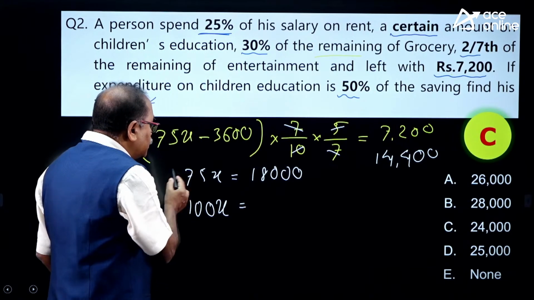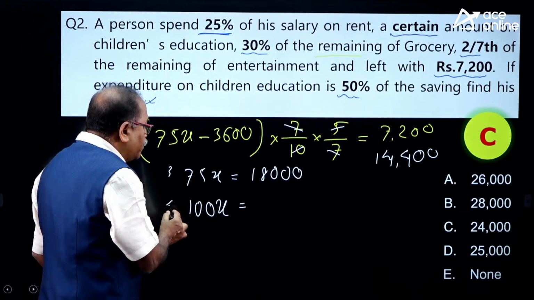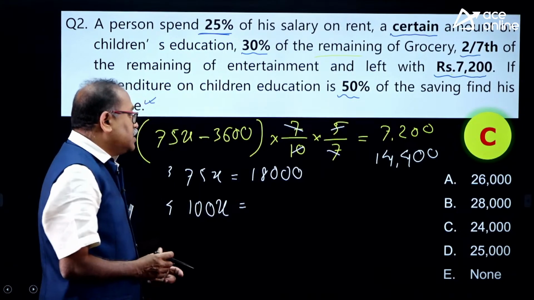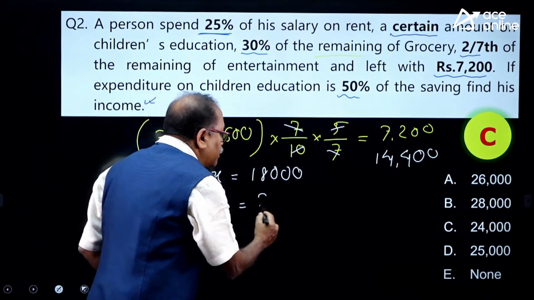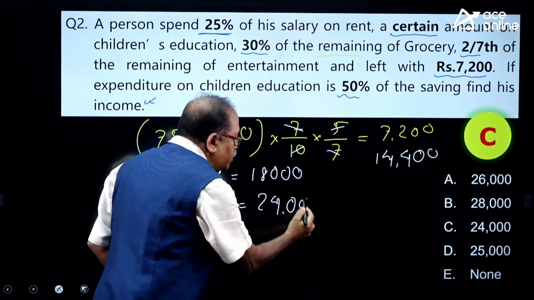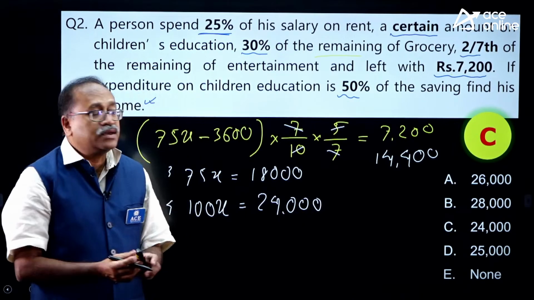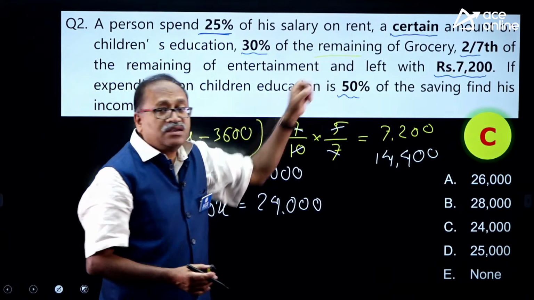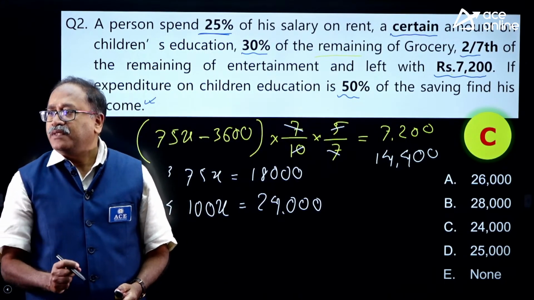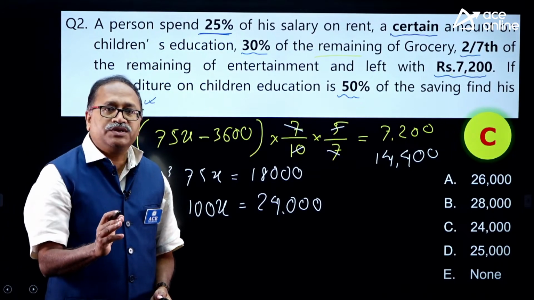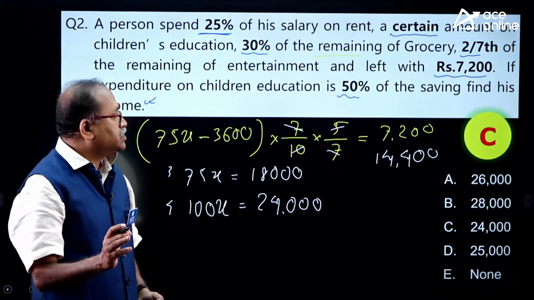So you can see that this is 3 by 4. With 3 that gets cancelled how many times? 6 times, and 6 into 4 is 24,000. Beautifully answered, my dear friend. Small question, but confusion creates slightly over there. Well done. Hope Likita also understood it. All the people who are watching understood this.